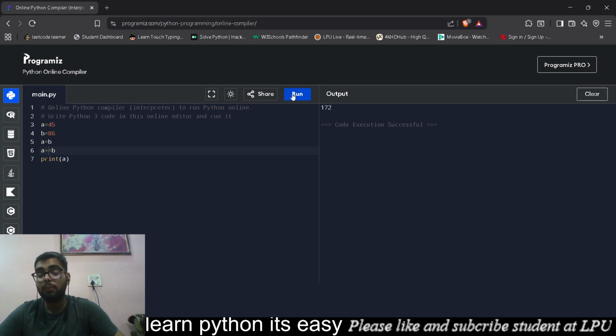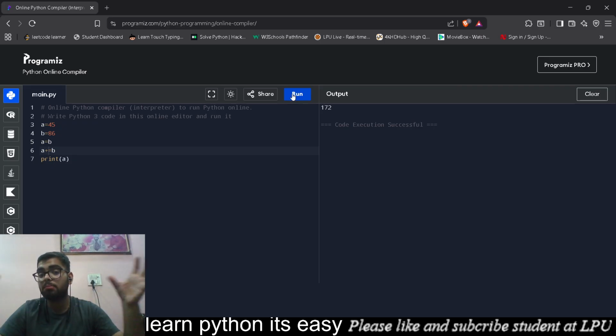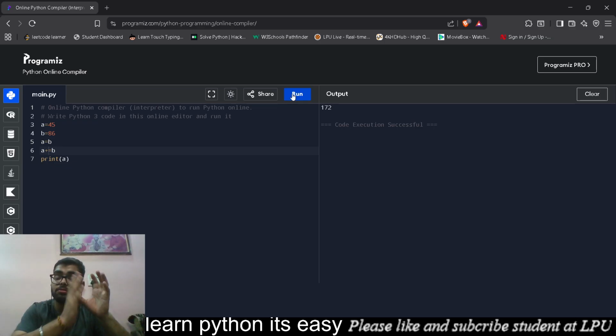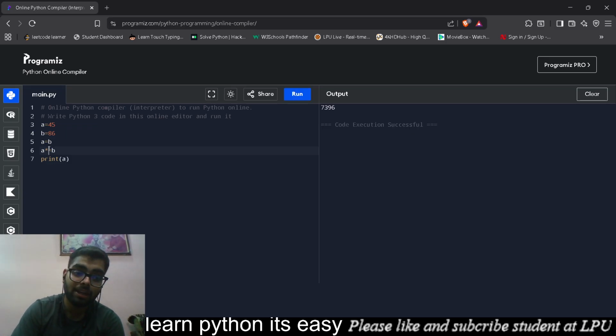We are putting in the addition operator, so that's what this operator does. It adds the value. So it has the value of A, 45, then the addition operator, then equals to, then B, which is 86. According to the BODMAS rule, the operator which comes first must be solved first. So we have A plus B first, then we get the value of A back. We can do it for multiplication also. It's pretty fun, guys, it just makes our work less.